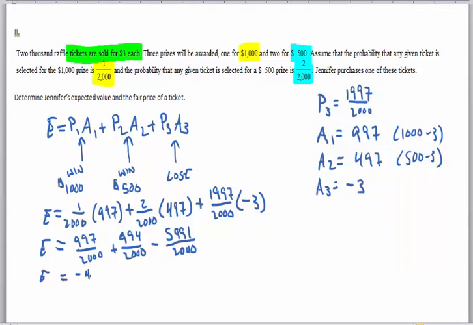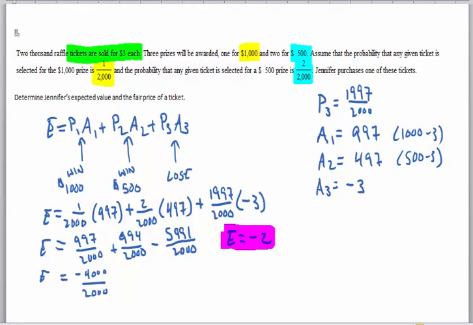So -4,000 over 2,000. So that means their expected value is actually -2. Right? -4,000 over 2,000 is just like -4 over 2, which is -2. Alright, so expected value here is -2.